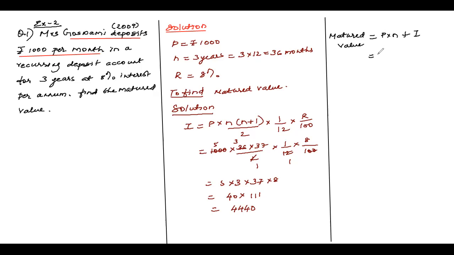Now, how much is P, children? 1000 rupees. For how many months you went on putting? You put it for 36 months. And what is the interest you calculated, children? 4,440. So how much you get, children? 36,000 plus 4,440. How much? You get 40,000. How much you get, children? 40,440. So you can see here, children, 40,440. So this is the matured value, children.